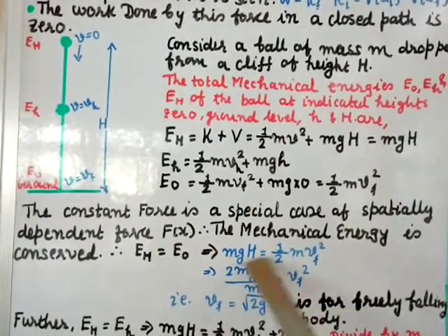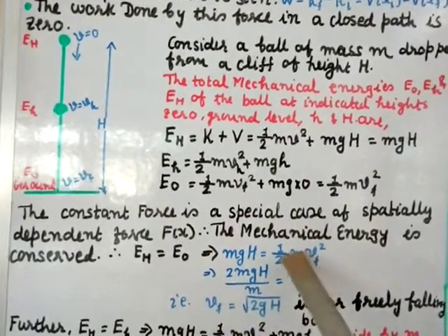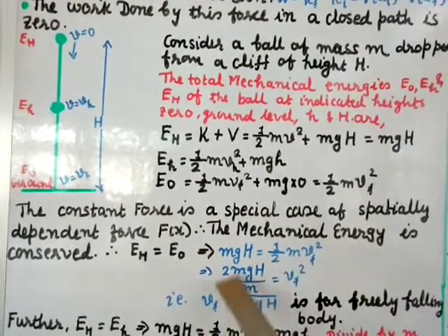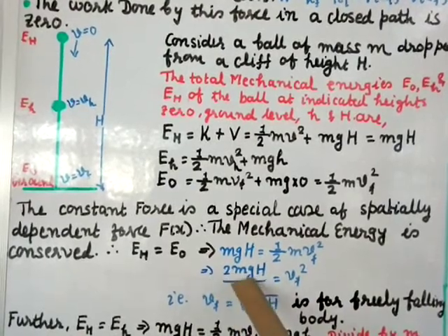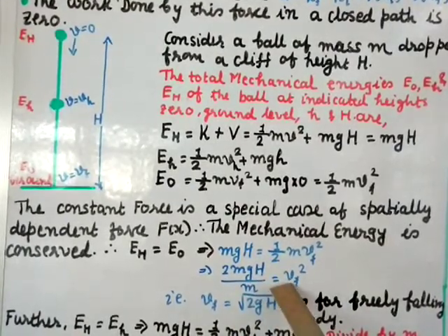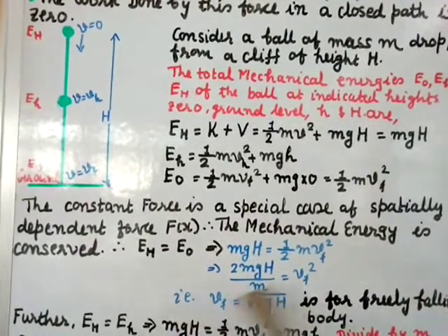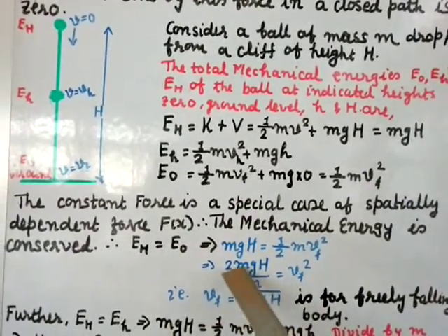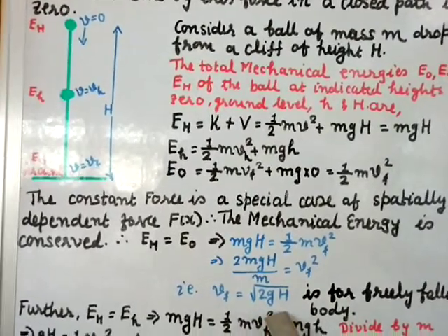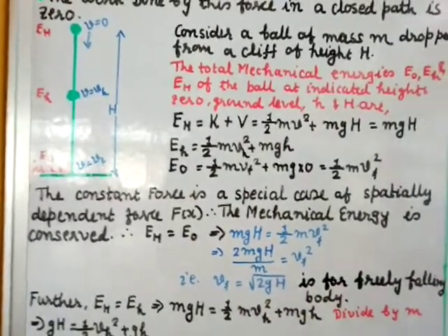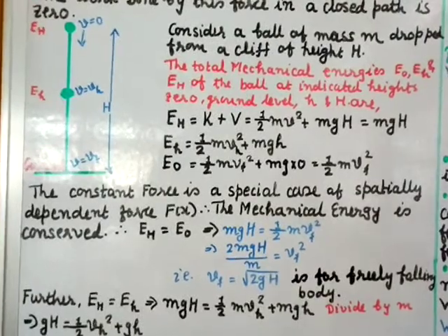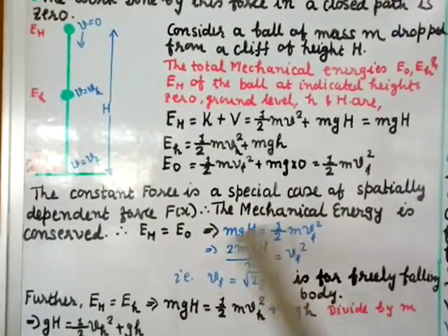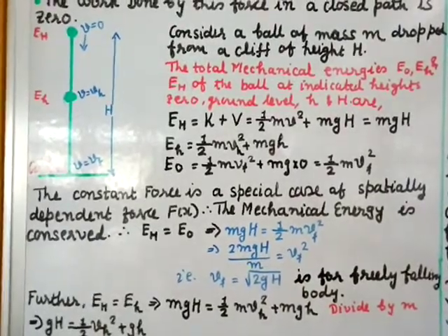From here, if you transfer 2 over here, it will go in the numerator. If you transfer m, it will go in the denominator. Here remains v_f². The m cancels, and you get 2gH equal to v_f². Take a square root on both sides, so you get v_f equal to the square root of 2gH. And this we have studied in chapter 3, that it is the result of a free falling body.